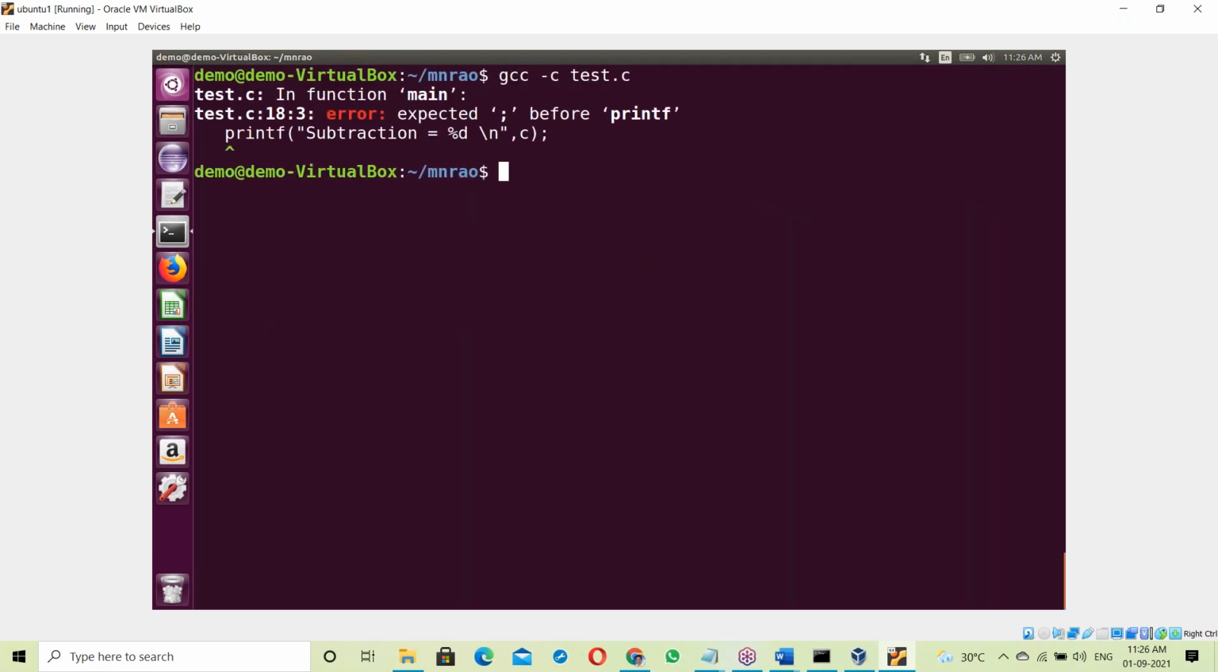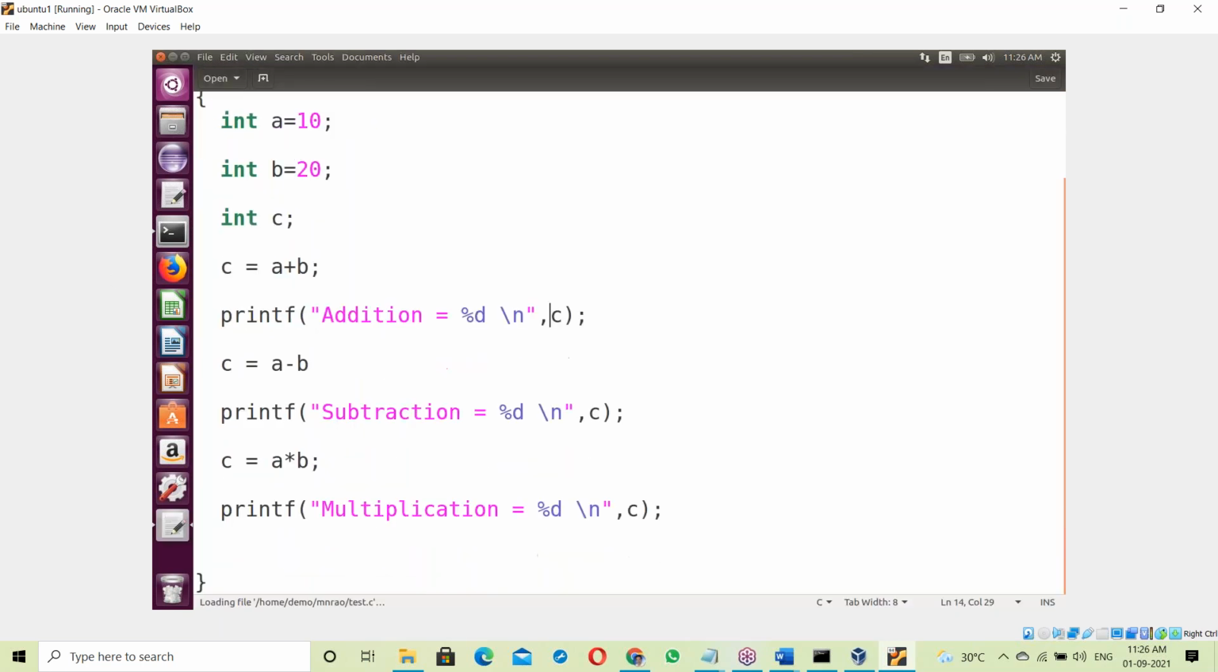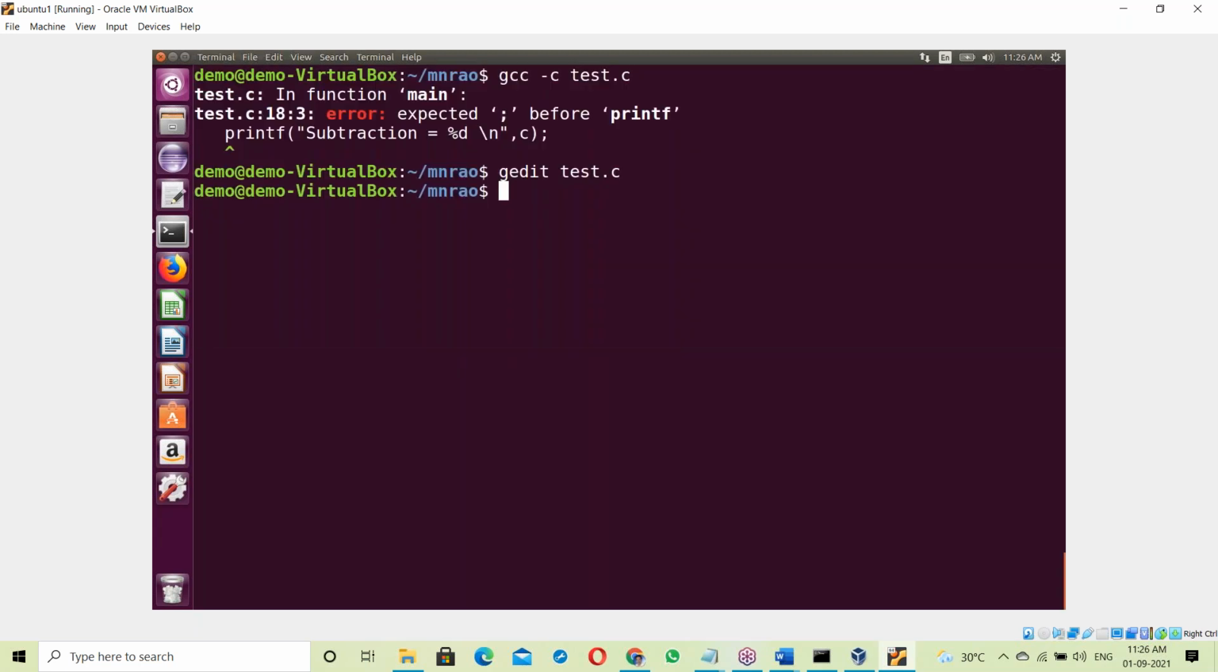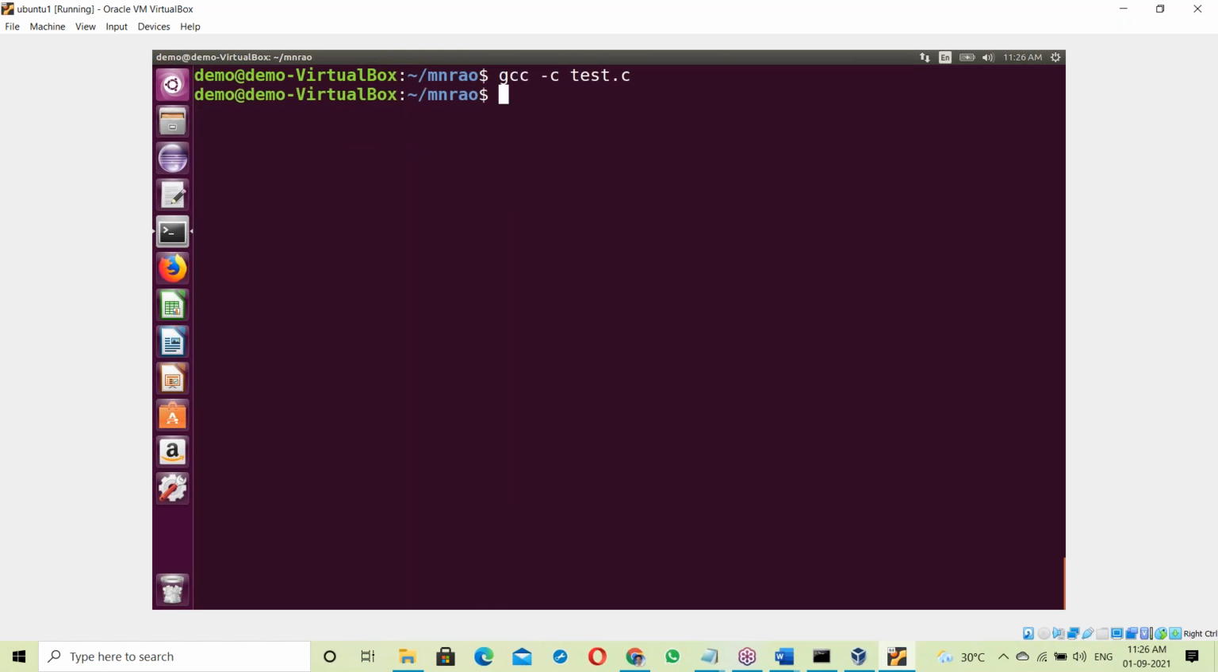and recompile. Still an error message for printf, 8th line. Subtraction. Yes, semicolon missing here. Save. Expected semicolon. Okay. Yes. It compiles. No errors.